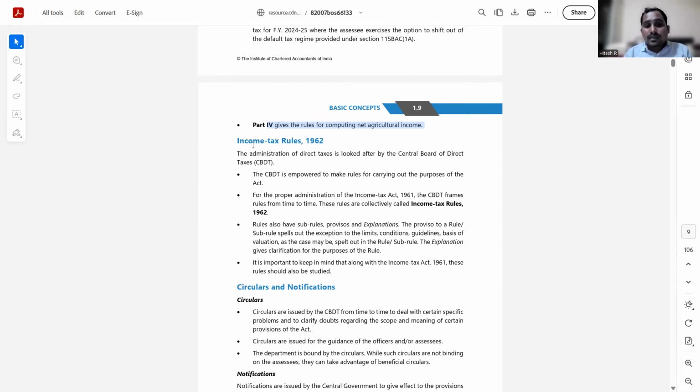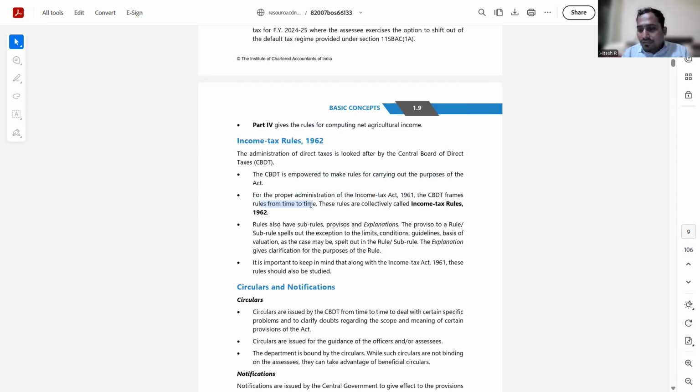Okay, so the income tax rule 1962 is the administration of direct tax, which is looked after by the Central Board of Direct Taxes. Okay, Central Board of Direct Taxes is the executive body or administration body of the Ministry of Finance, and this does the job of regulating the income tax rules. Okay, the CBDT is empowered to make rules for carrying out the purpose of the act, and for the proper administration of the income tax act, the CBDT frames rules from time to time.